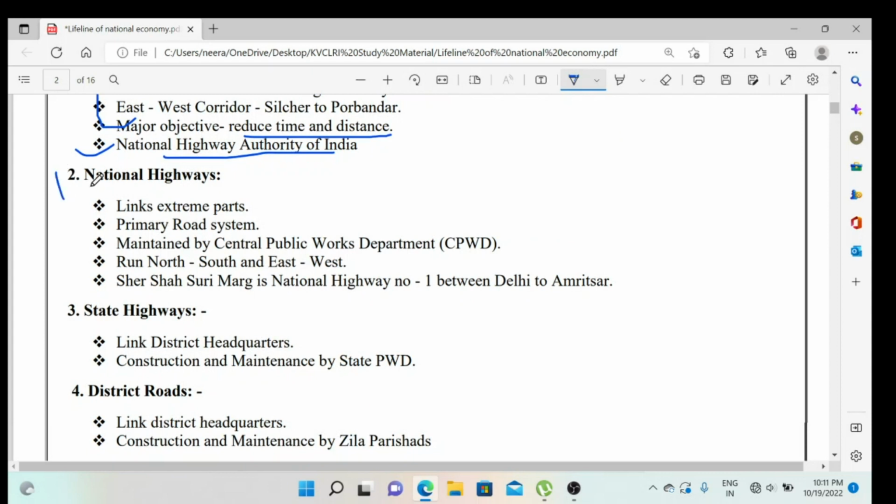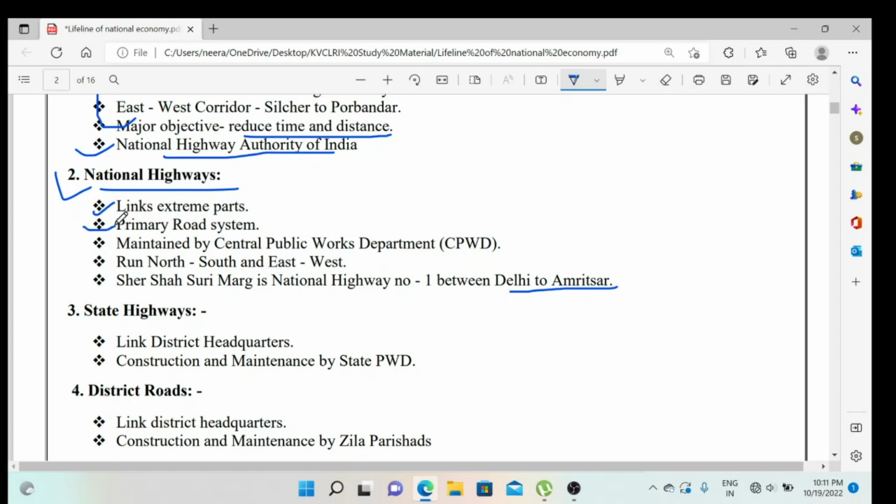The second one, as you can see, is national highways, which we find everywhere nowadays, because India is growing a lot, so right now we have national highways here and there. They link the extreme parts of India. Like if you want to go to any city, Delhi to Jaipur, again this national highway is connecting that. If you want to go from Delhi to Ajmer, again you have national highways. Like this it is connected.